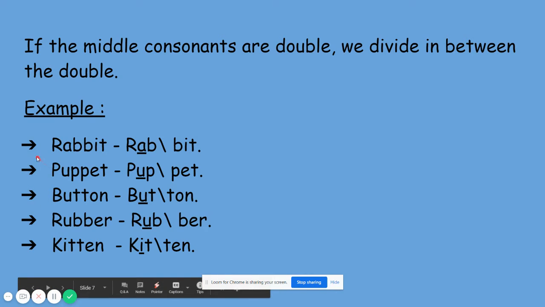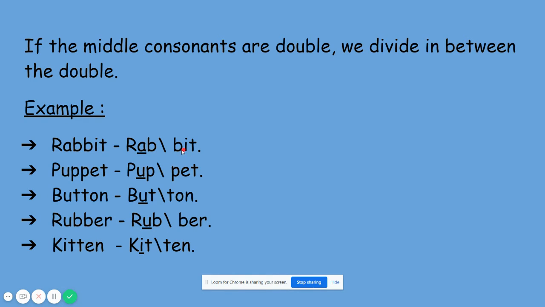So see the word rabbit. So here, what is the vowel sound? Yes, A. So A is the vowel sound. Again here, see the consonants are double. What are the consonants? See, B. So here we have double B. So if we have double B, then we need to divide it in between, rab-bit.